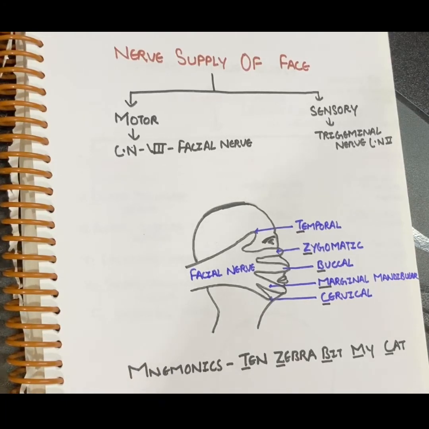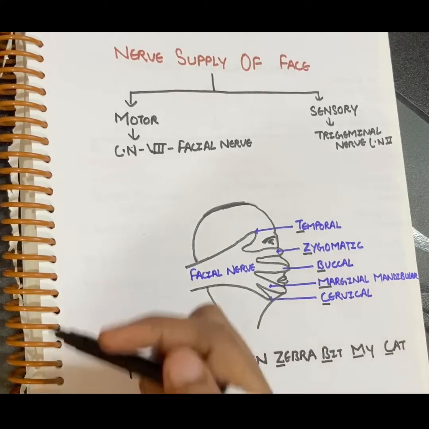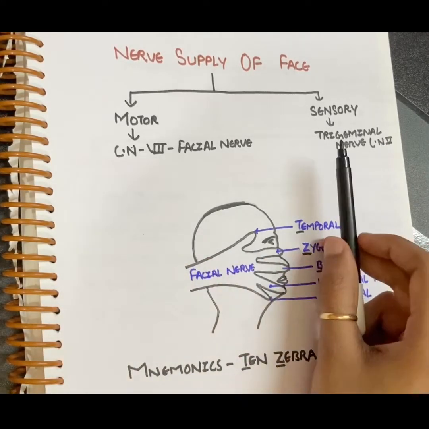In this video I will be talking about the nerve supply of the face. So let's start the video. Nerve supply of the face is divided in two parts, that is motor supply and the sensory supply.